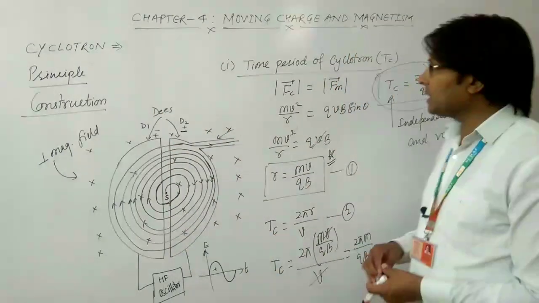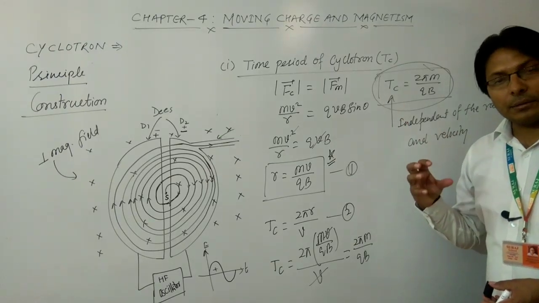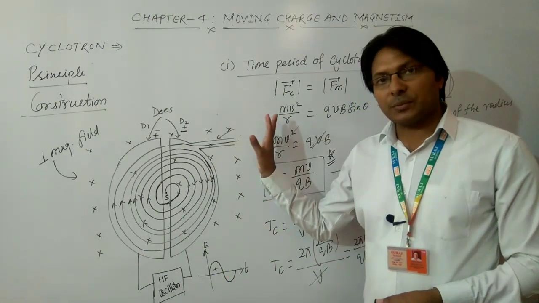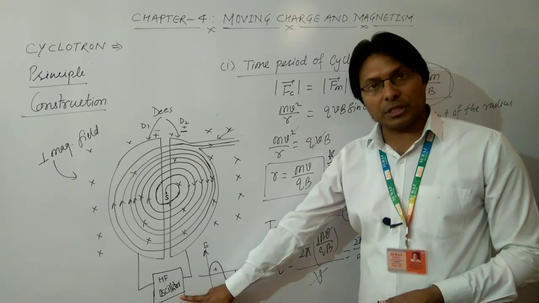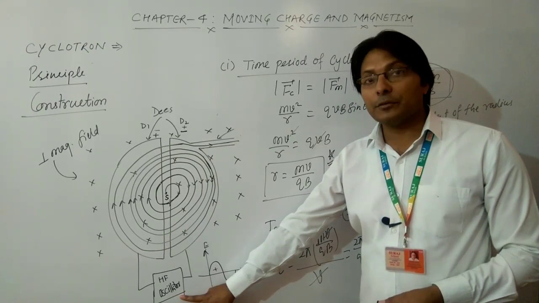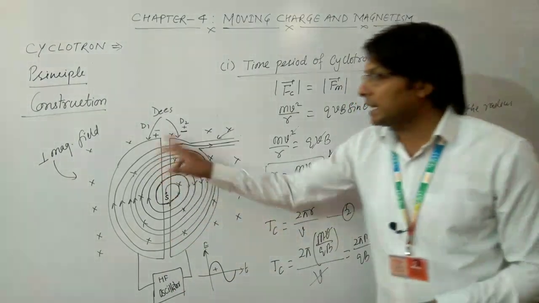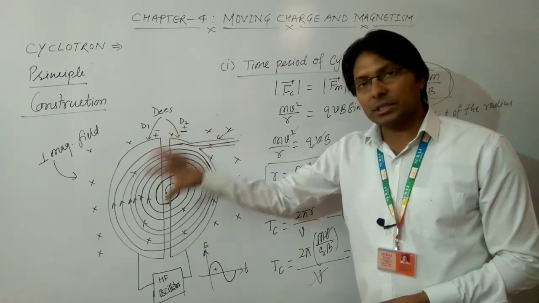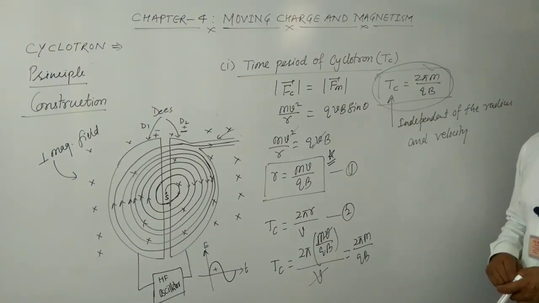So once again I am repeating, what is the working principle of the cyclotron? The cyclotron works on the principle that once the charged particle is fixed, then the frequency of that charged particle or the high frequency oscillator can accordingly be kept fixed, because it is independent of the radius and velocity of the charged particle or the circular path. So this is the formula of time period of cyclotron.